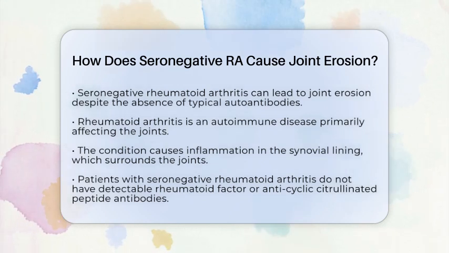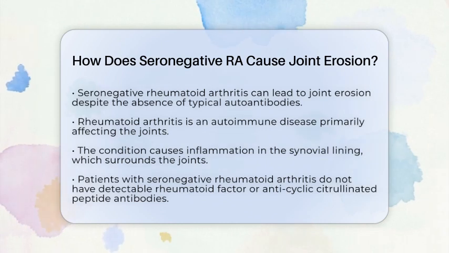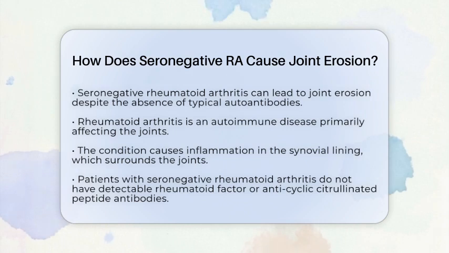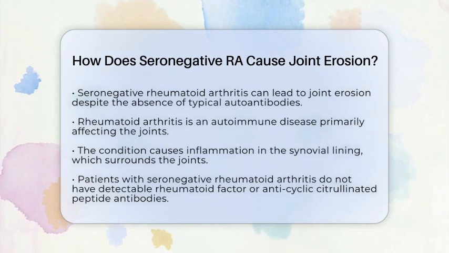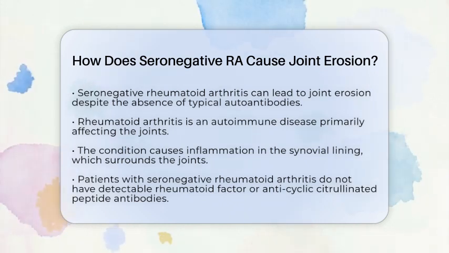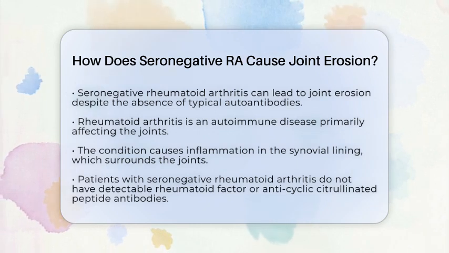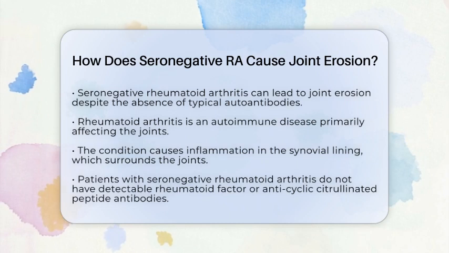Let's break it down. Rheumatoid arthritis is an autoimmune disease that primarily affects the joints. It leads to inflammation in the synovial lining, which is the tissue that surrounds your joints. In seronegative rheumatoid arthritis, patients do not have detectable levels of rheumatoid factor or anti-cyclic citrullinated peptide antibodies. However, that does not mean the disease is any less serious.